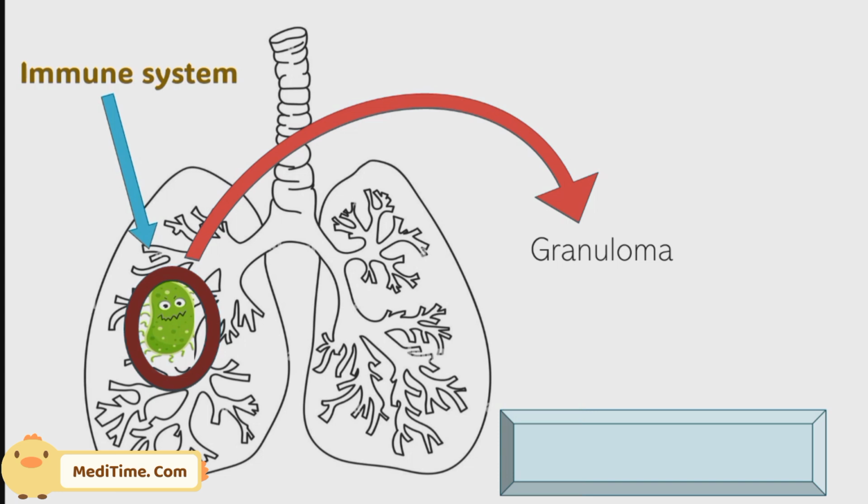Because of the addition of these immune cells at the site of infection, necrosis takes place. Necrosis in the sense of tissue death or cell death takes place. So this will cause tissue death. This is known as Ghon focus, and further it undergoes calcification, replication, multiplication, and finally it leads to tuberculosis. Okay, so this is about the pathophysiology of tuberculosis.